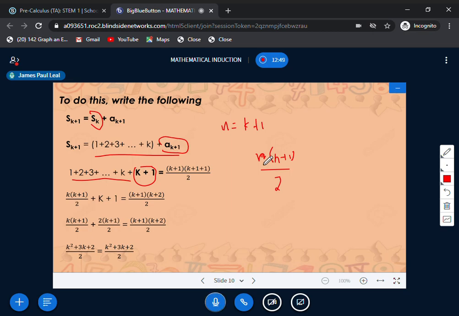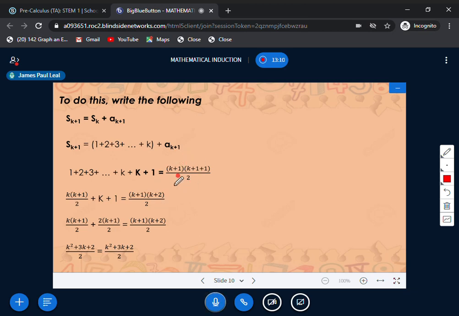Since we are now in step 3, you just need to substitute only n equal to k plus 1. So your n here becomes k plus 1, and your n here will be k plus 1 plus 1. That's why we have here quantity k plus 1 times k plus 1 plus 1 all over 2.